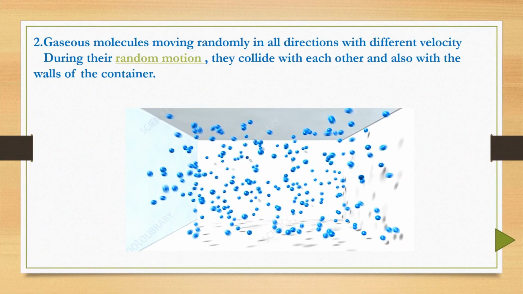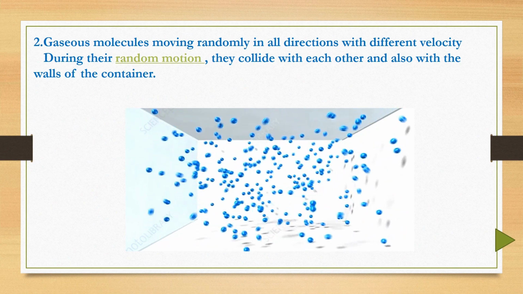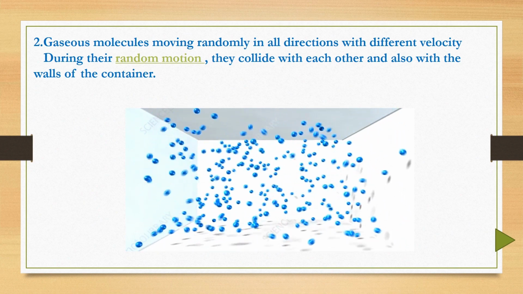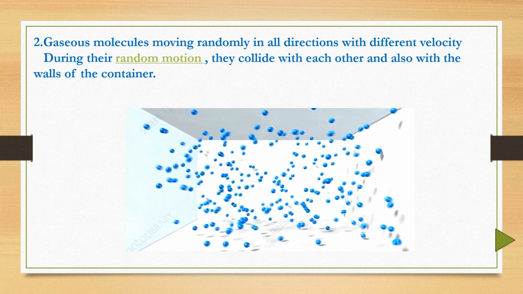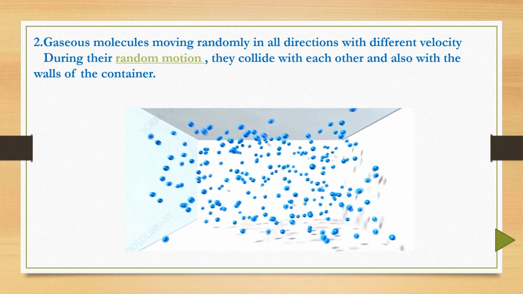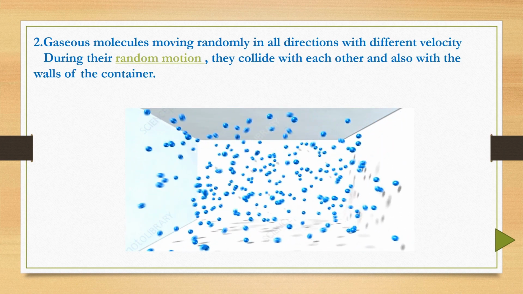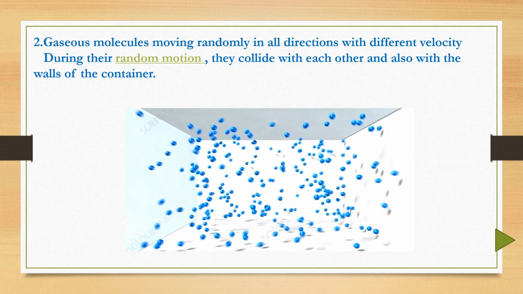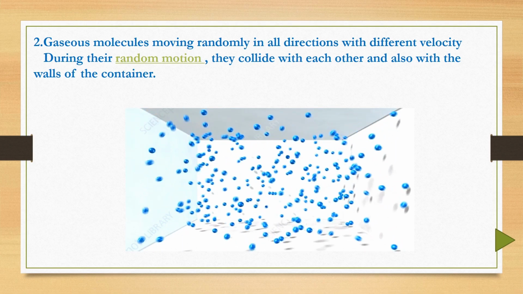Second point, the gaseous molecules move randomly in all directions with different velocities during their random motion. They collide with each other and also with the walls of the container. If you observe this video, you can see the gas particles are moving and colliding with each other and also with the walls of the container. Next point,